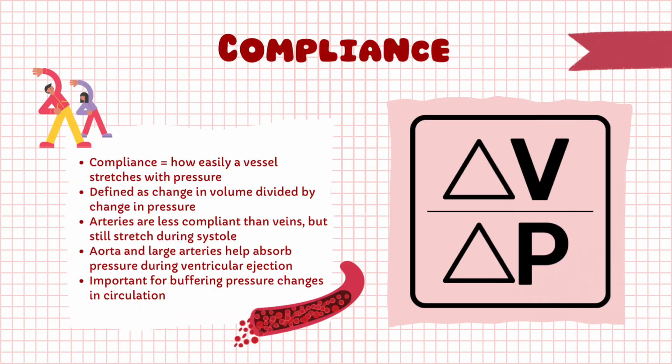Let's begin with compliance. Compliance is a measure of how easily a blood vessel stretches in response to pressure. It is defined as the change in volume divided by the change in pressure. In other words, a compliant vessel can hold more blood with less increase in pressure. Arteries are generally less compliant than veins, but large arteries like the aorta are still able to stretch during systole when blood is ejected from the heart. This stretch is essential for buffering the pressure surge and maintaining forward flow.